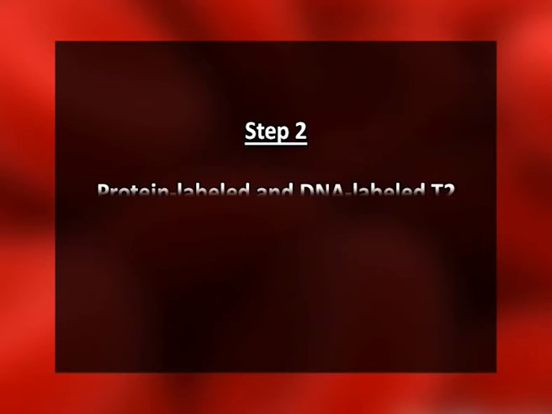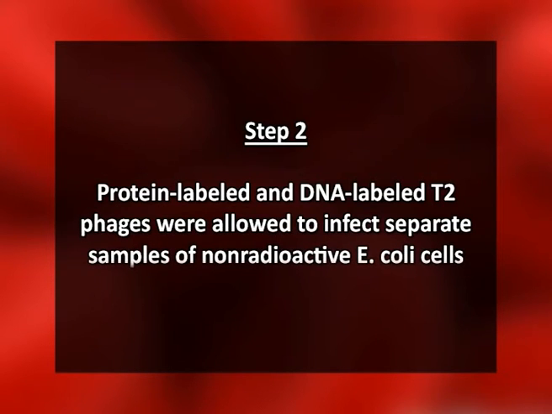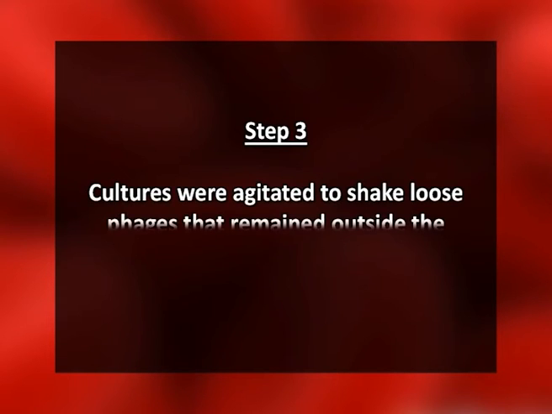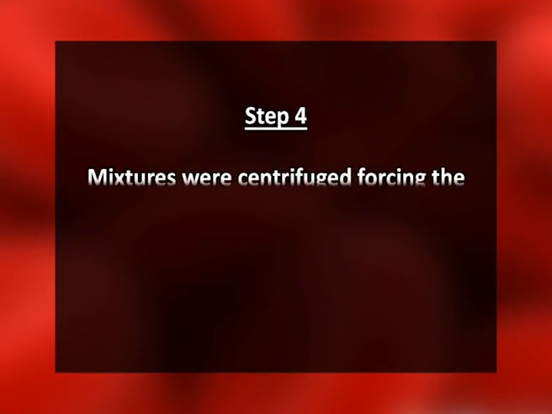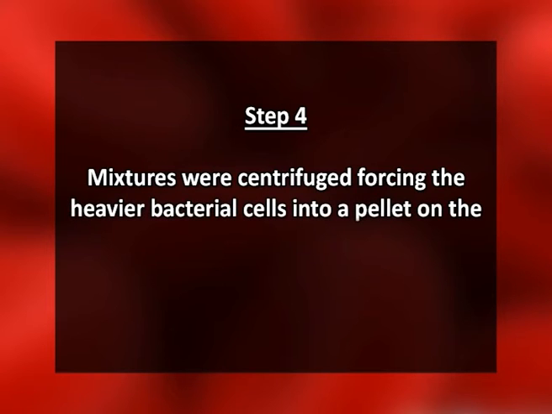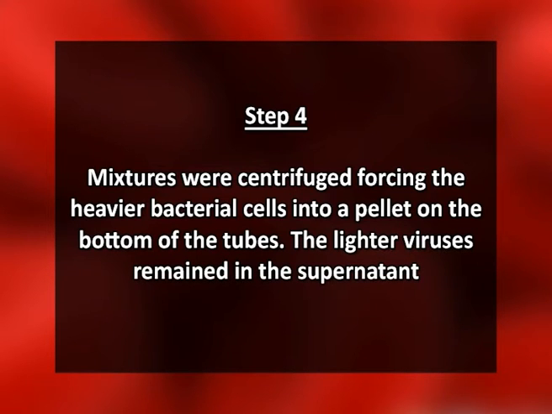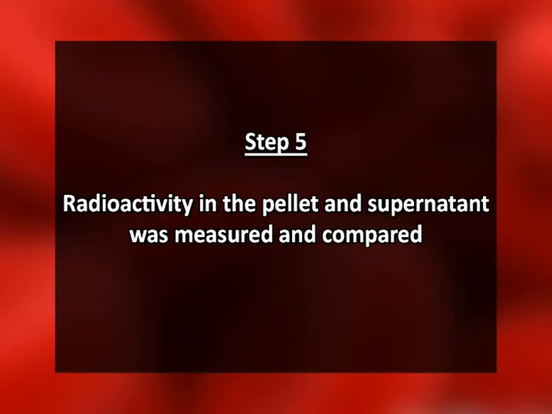Step 2. Protein-labeled and DNA-labeled T2 phages were allowed to infect separate samples of non-radioactive E. coli cells. Step 3. Cultures were agitated to shake loose phages that remained outside the bacterial cells. Step 4. Mixtures were centrifuged, forcing the heavier bacterial cells into a pellet on the bottom of the tubes. The lighter viruses remained in the supernatant. Step 5. Radioactivity in the pellet and the supernatant was measured and compared.